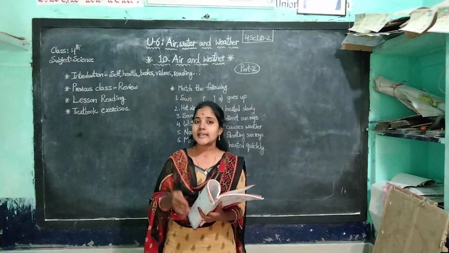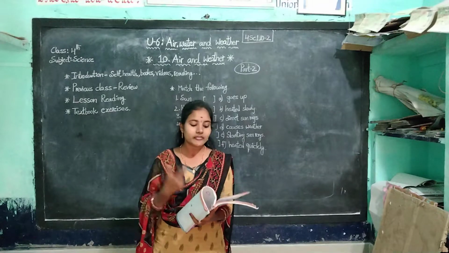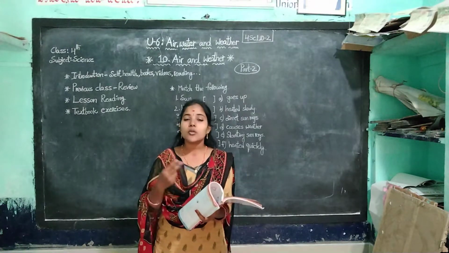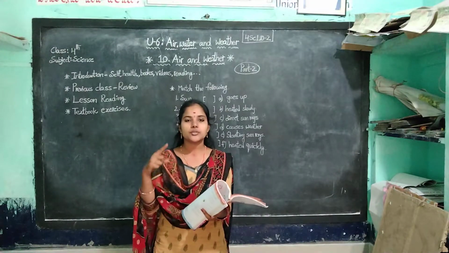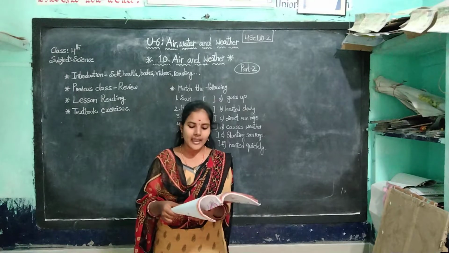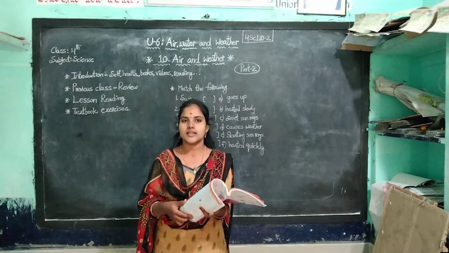Anybody tell me what we learned in the previous class? Very good. We learned about air and weather. In that lesson, we learned about seasons, how the seasons happen due to the rotation and revolution of the earth. Next, the effect of heat on land and water, with a small experiment for that.